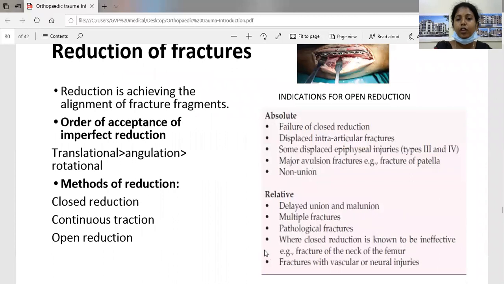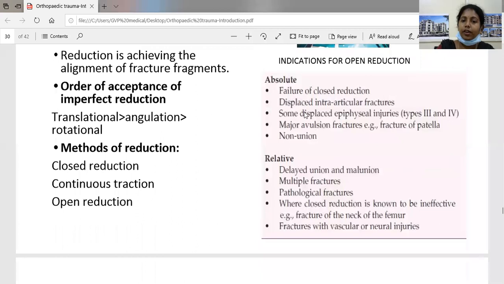When will we go for an open reduction? Whenever there is a failure of closed reduction, we have to go for an open reduction. There are indications for open reduction: one is absolute indication, the other is relative indication. Absolute indications are failure of closed reduction, displacement of intra-articular fracture fragments, some displaced epiphyseal injuries, that is type 3 and type 4, major avulsion fractures, for example fracture patella, and non-union. These are the absolute indications for open reduction.